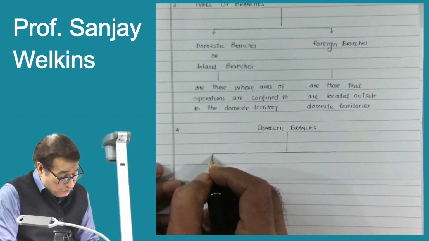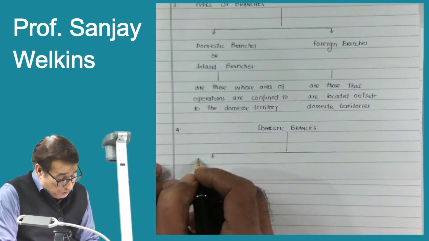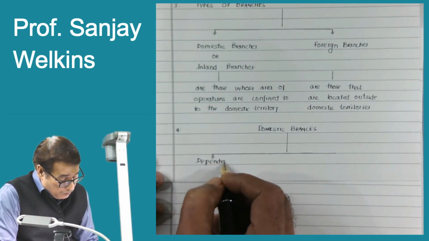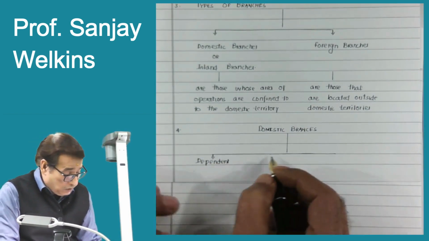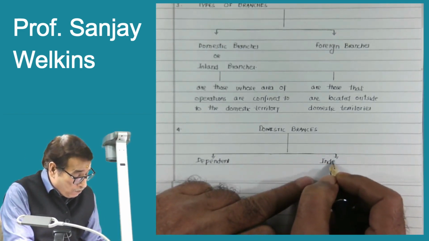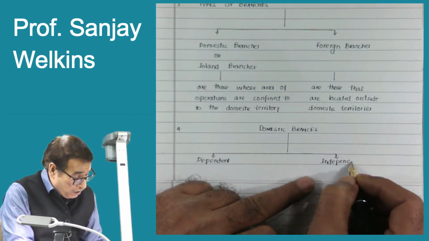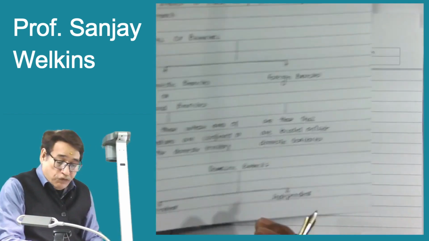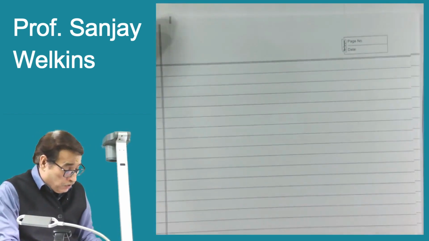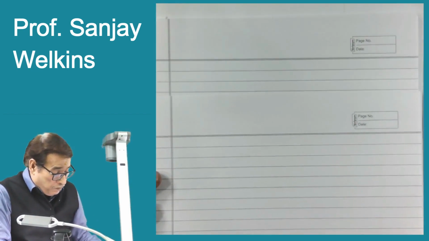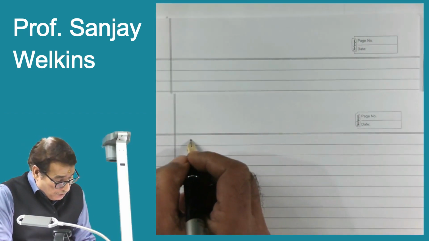One, dependent branches, and another one is independent branches. Now we will first cover dependent branches. What we mean by dependent branches, correct?